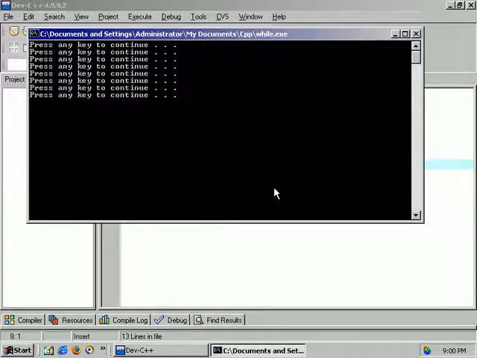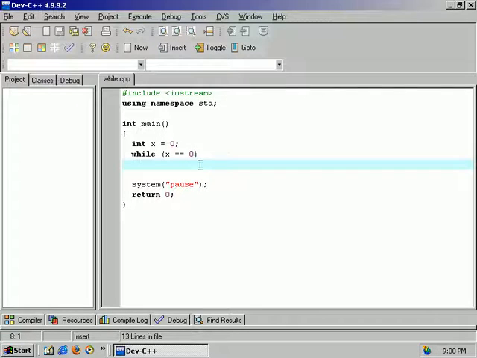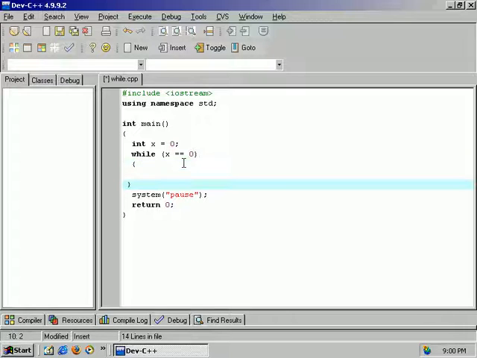The reason why is we set x equal to 0, and there's no changing of x, so it'll always be equal to 0. So we've created the infamous infinite loop.